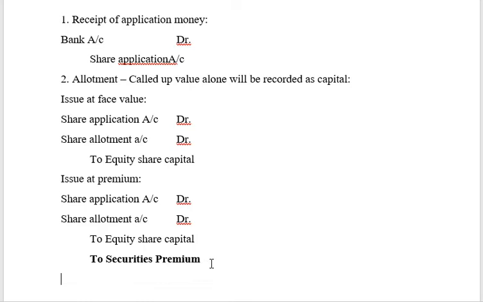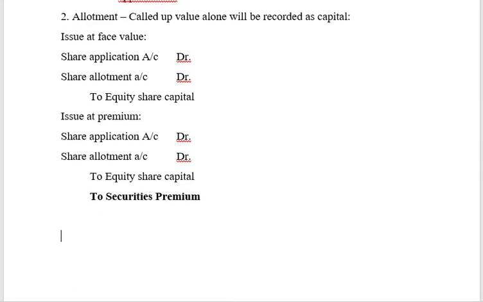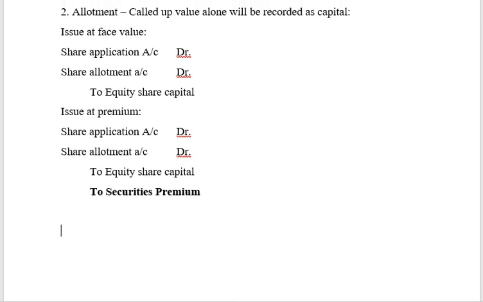Now, next entry. So you have actually allotted. Now what should I do? I received application money. I allotted the shares. Now I should receive allotment money. So as and when allotment money comes into the picture, I'm going to record the receipt entry. What is the entry for receiving the allotment money? Same. Bank account debit to share allotment. So if you see this, share application account and share allotment account will all be temporary accounts.